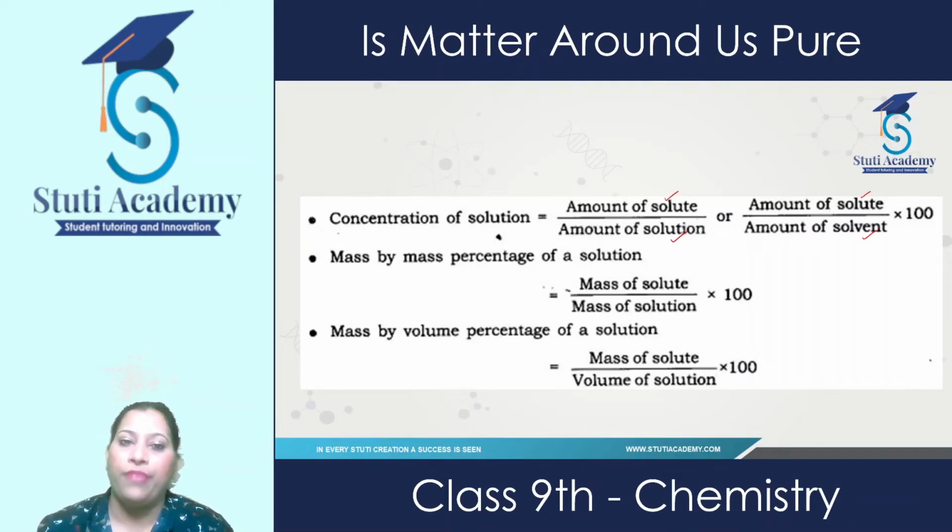If we need to find out the mass by mass percentage, we use this formula: mass of solute upon mass of solution multiplied by 100. And if we want to find out the mass by volume percentage of a solution, then we use this formula: mass of solute over volume of solution multiplied by 100.